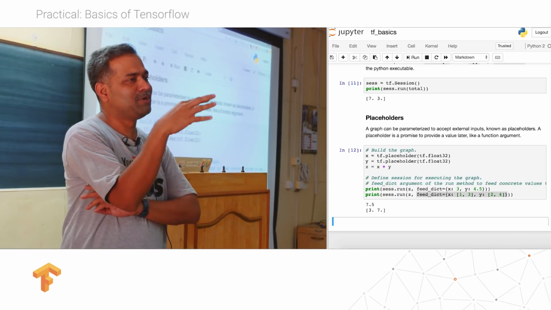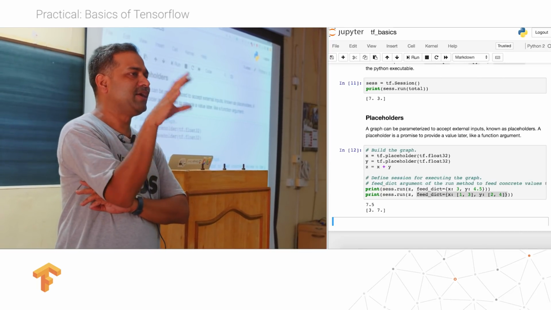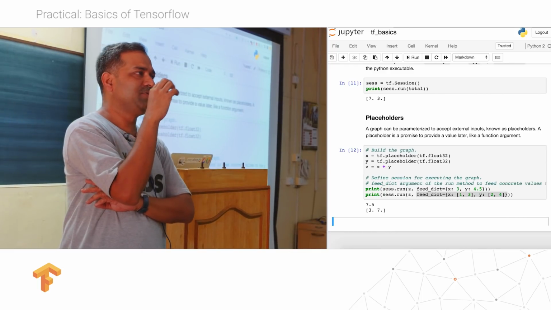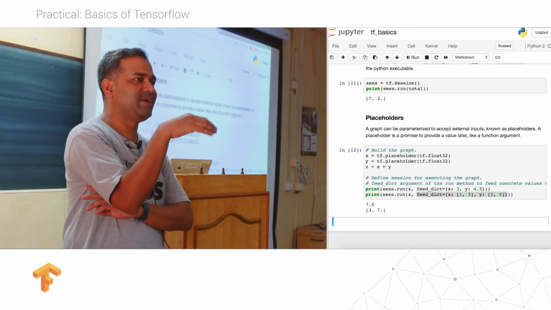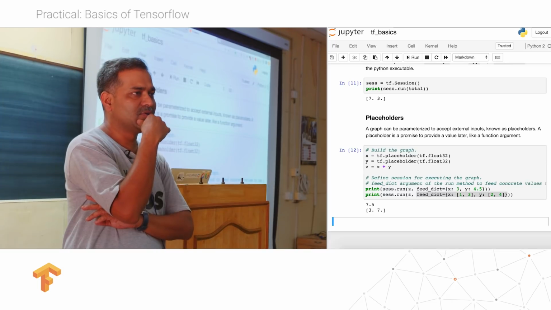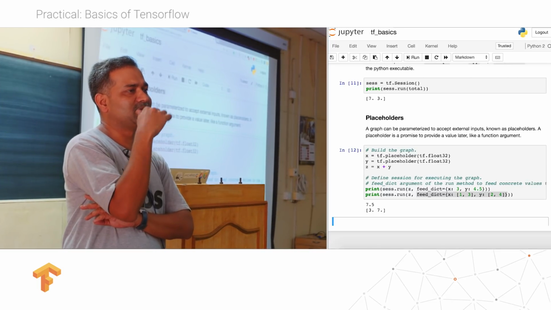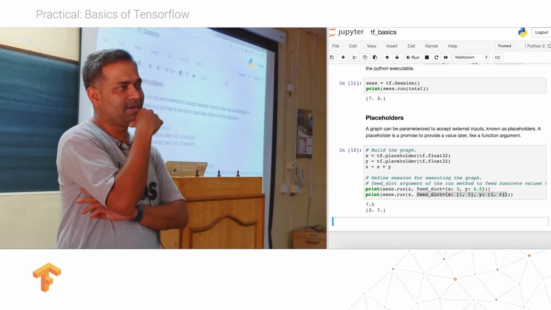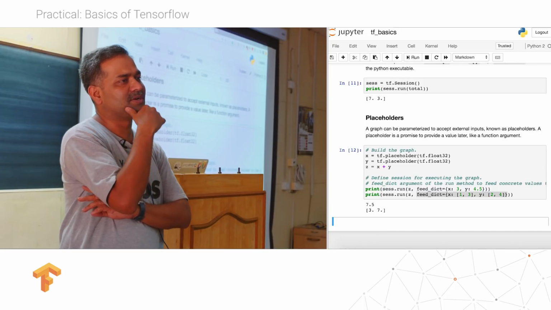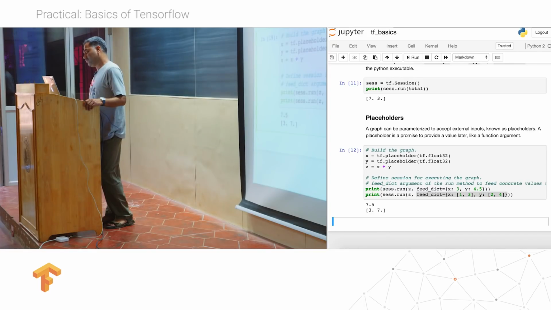If you have two graphs, you can define two data flow graphs, and then define a session for a graph and run the session within that graph. So you have to associate a graph with a session and then run it. If you don't specify any graph, then the default graph is run under the session.